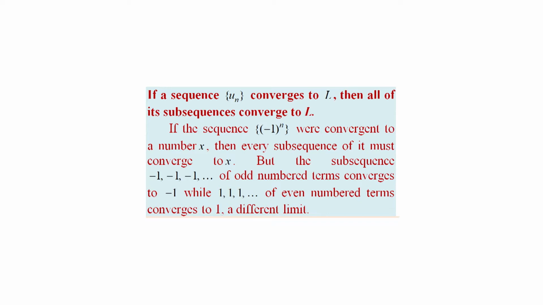If the sequence negative 1 power n were convergent to a number x, then every subsequence of it must converge to x. But the subsequence negative 1, negative 1, negative 1, etc. of odd-numbered terms converges to negative 1, while the subsequence 1, 1, 1, etc. of even-numbered terms converges to positive 1, a different limit.